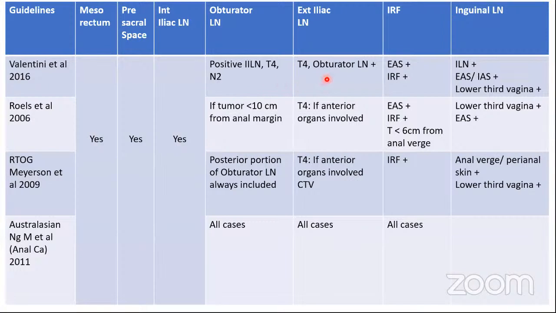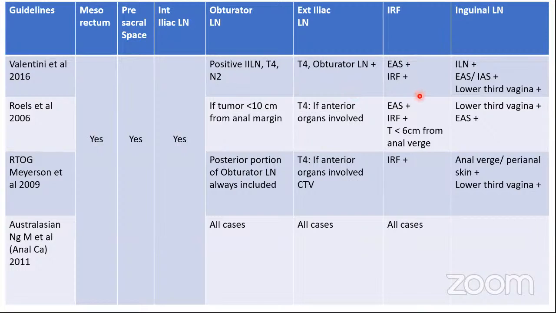For the external iliac, again, there is a consensus in all the guidelines that if you're dealing with a T4 tumor involving the anterior pelvic organs, you must include the external iliac group of lymph nodes. Other than that, if your obturator lymph nodes are positive, you go to the next station and include the external iliac group of lymph nodes.